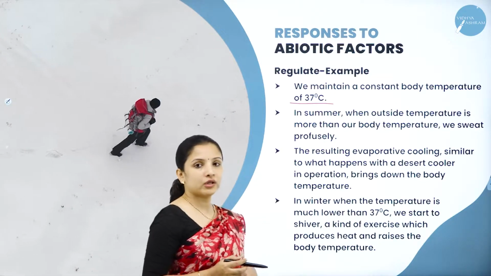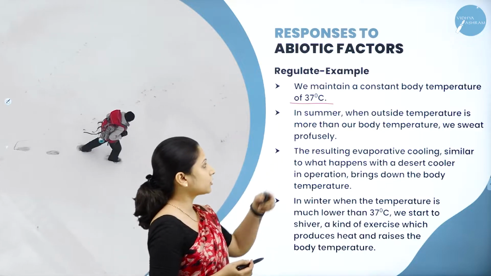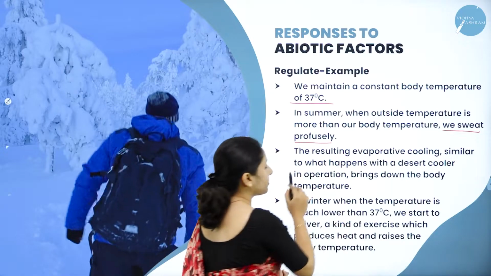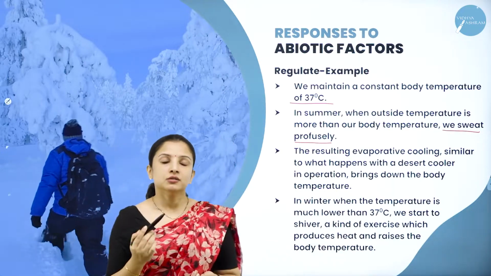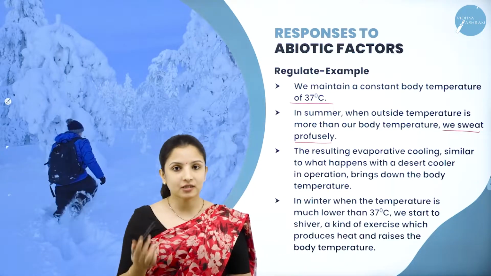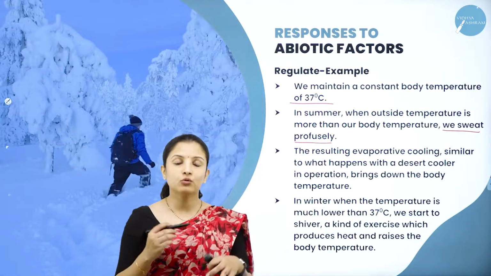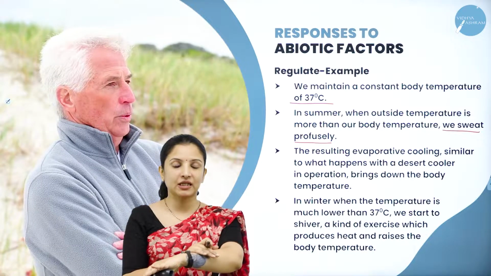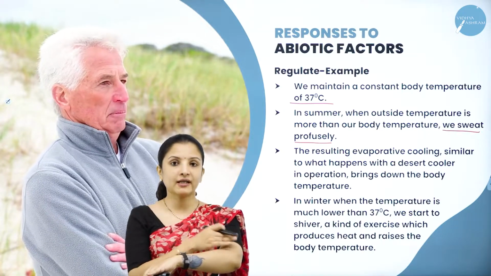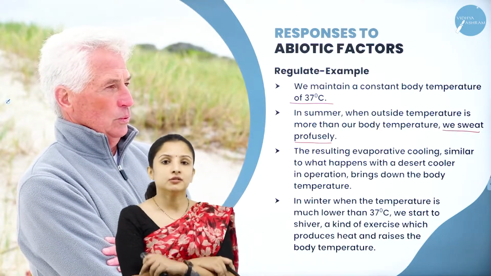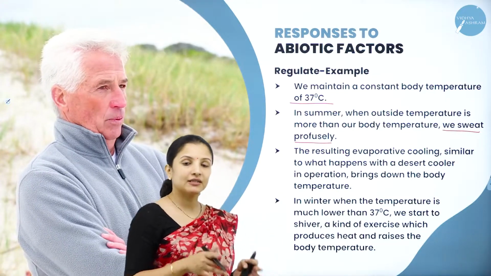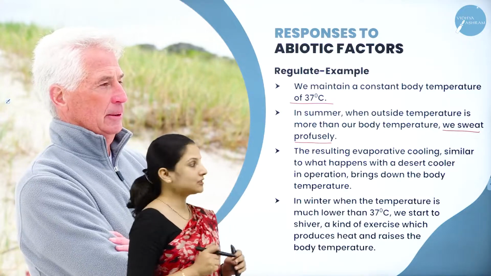So in summer, when the outside temperature is more than our body temperature, we sweat, right? So how can we regulate our body temperature? We sweat. That is why in summers we sweat a lot to cool our body. When water droplets get formed on the surface of the skin, and when they evaporate, they will make our body cool. So that is how our temperature gets maintained at 37 degrees Celsius even during the summers.